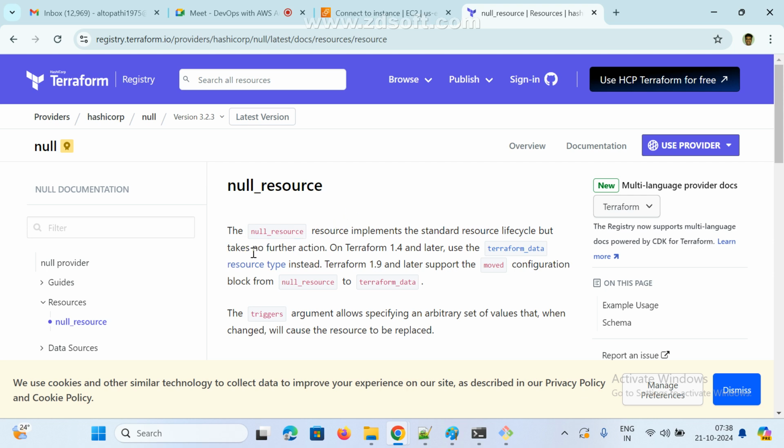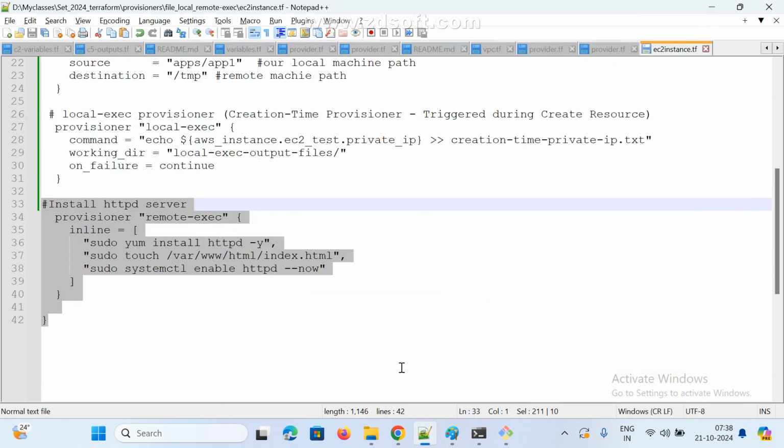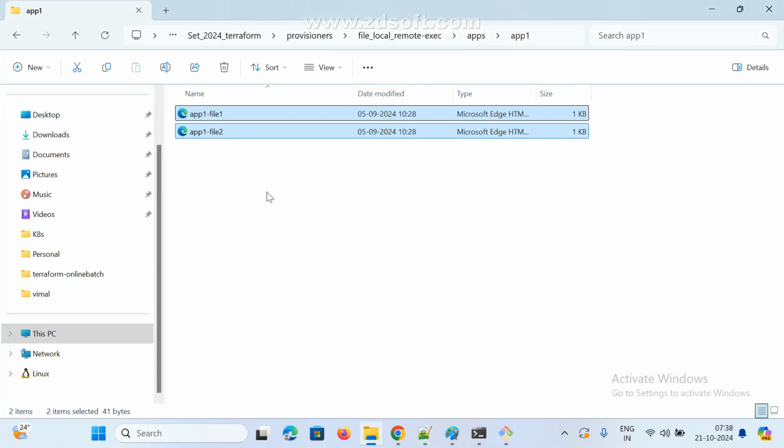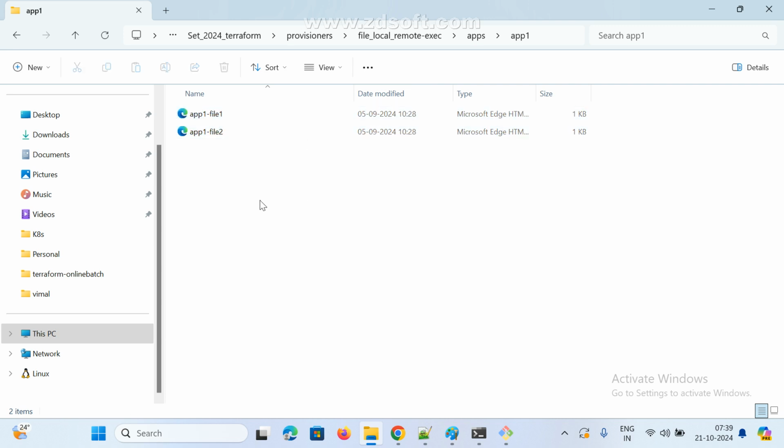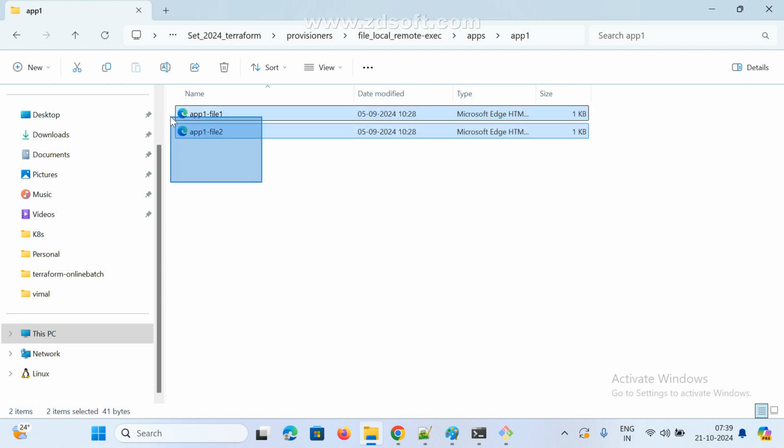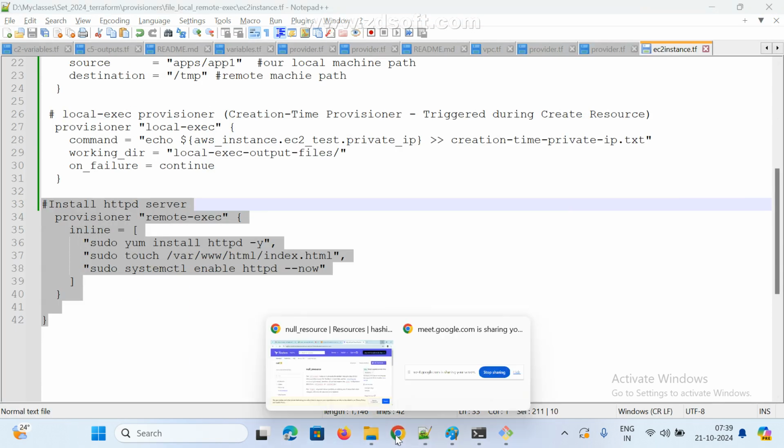You may have a doubt: sir, it doesn't do anything, so what is the use of this null resource? What is its main purpose? See, it supports some configuration and frequently changing data. See here, this is my script, and these are the files. I am going to modify something. After modifying, I again want to trigger some configuration files. I want to copy some configuration files, and update some configuration files. In that case we should go for null resource. Understood?